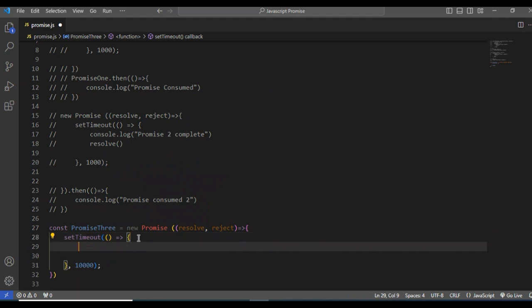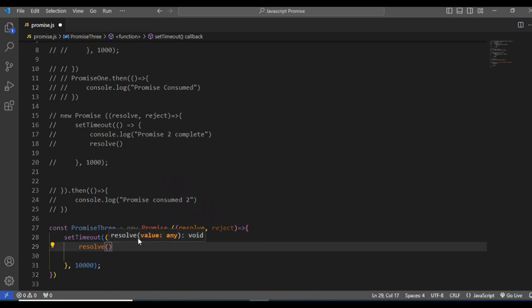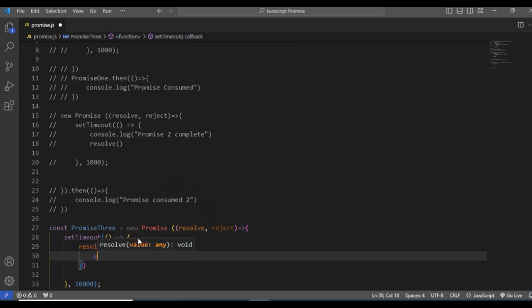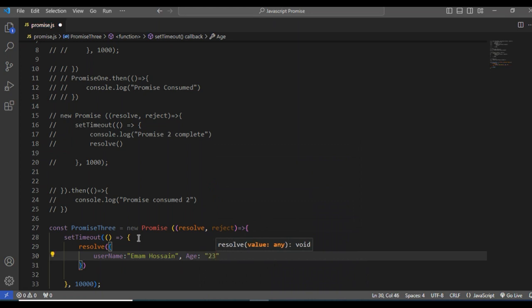Before, we used resolve, and I will show you how resolve works. In resolve, we pass an object. For example, username will be Imam Hussein, and I'm going to give you another value like age. What will the age be? 23.